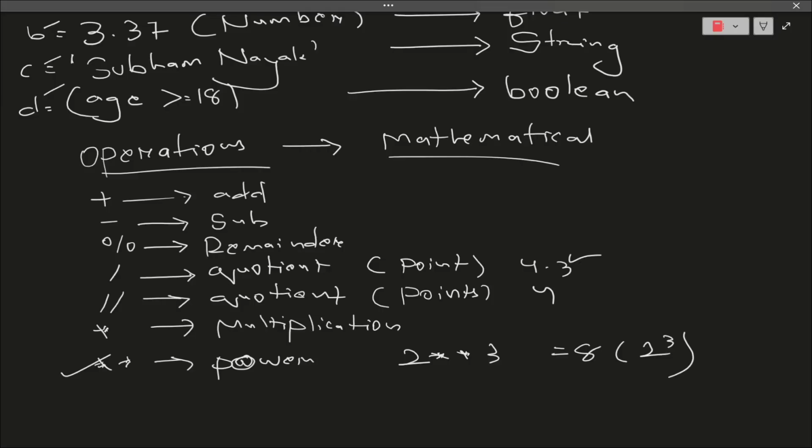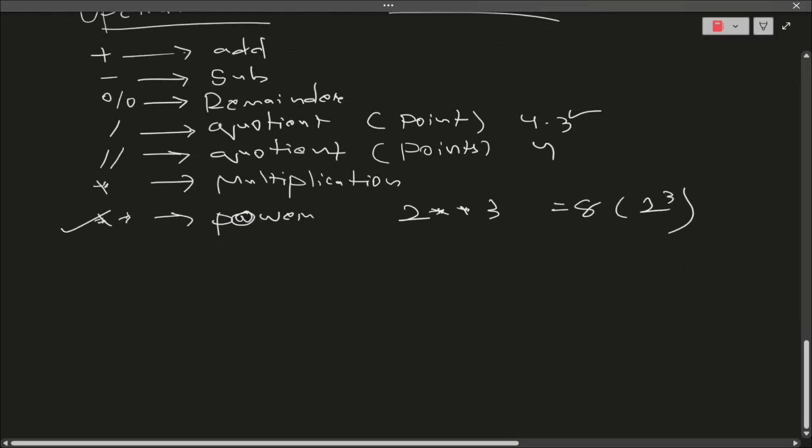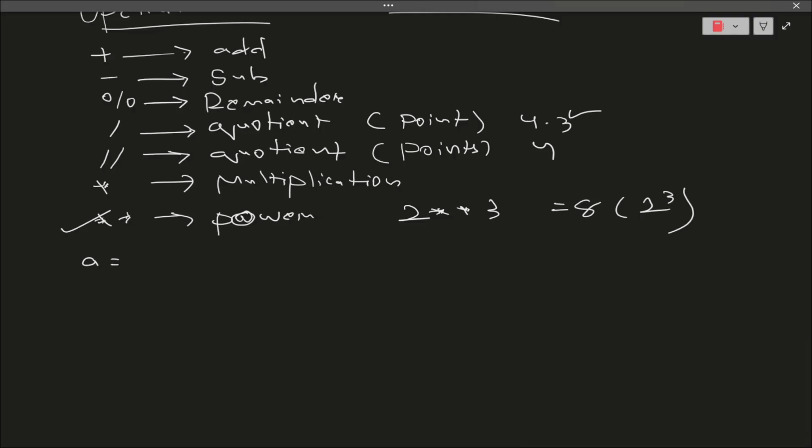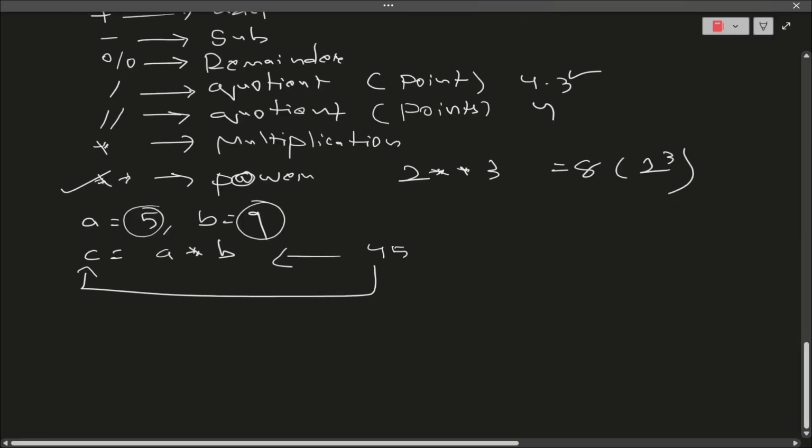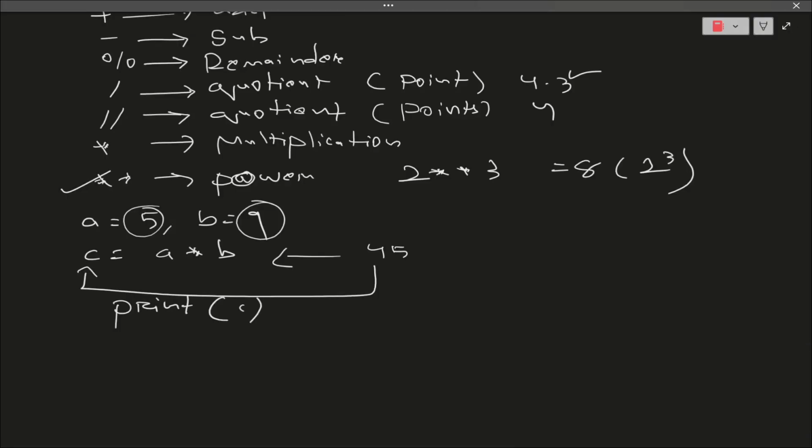Okay, I feel you all must be getting a definite idea of this. Now people must be asking, sir, after doing all these things, how will we print them? Suppose let me take the expression a is equal to 5, b is equal to 9. Suppose I have taken c equal to a into b. In this case, whatever values we have taken will be multiplied and stored in my variable c. Now if I want to print them out, I will just use print, and write the variable where I'm solving my equation. Then automatically in my output screen 45 will be printed.